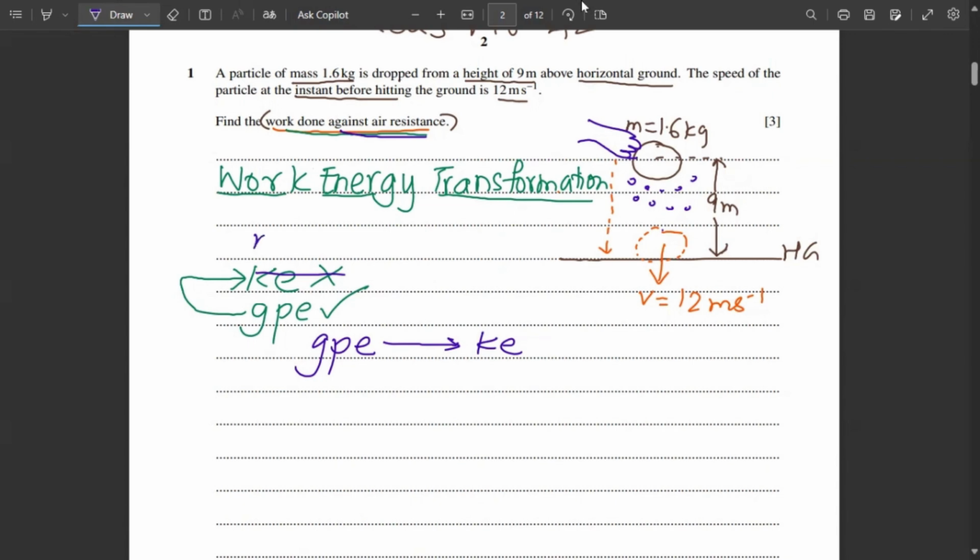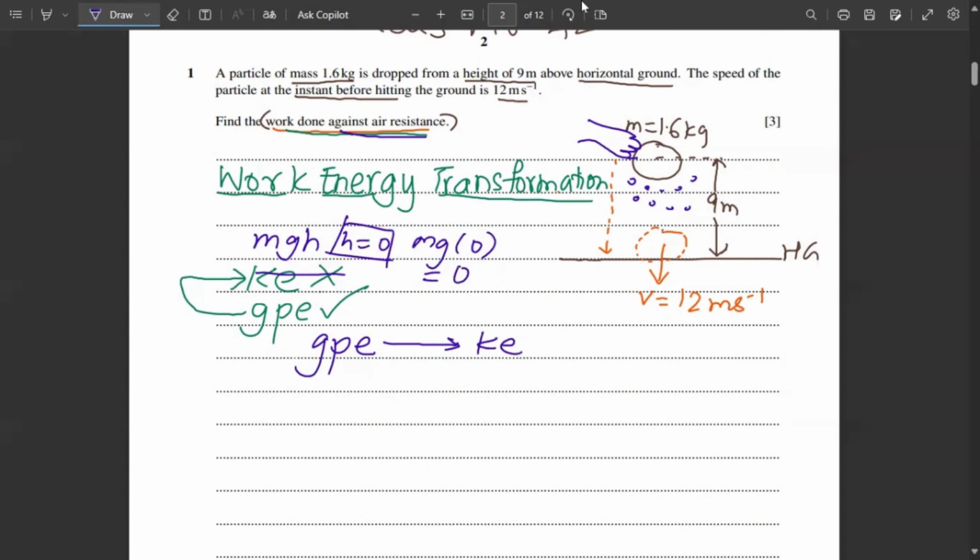And because gravitational potential energy is mgh, as the height becomes zero, the entire gravitational potential energy will also become zero, because anything into zero is zero. So if mg0, this will become zero. So that means it will have some kinetic energy because it is moving and it has velocity and mass also.